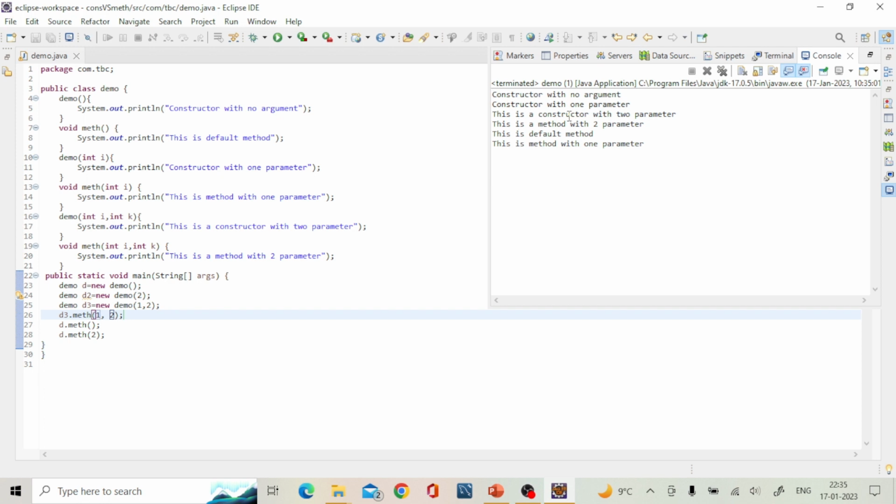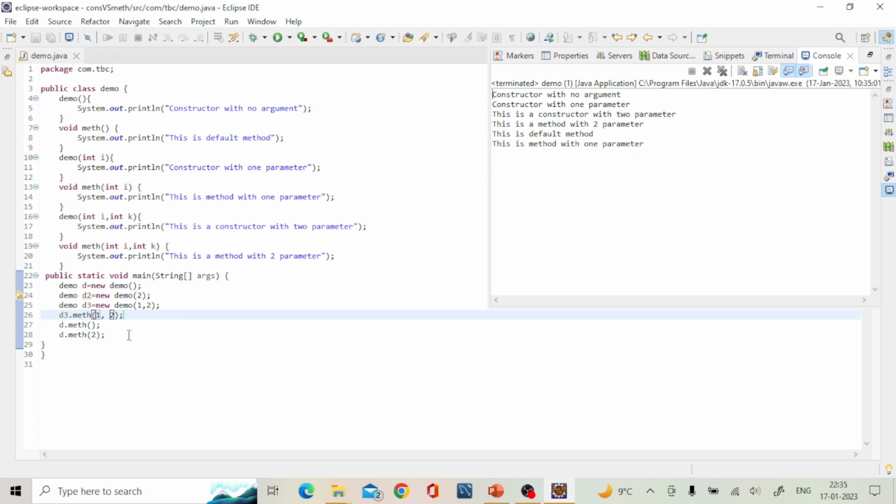so here हम देख सकते हैं अपना आउटपुट, constructor with no argument, the constructor with one parameter that is 2 which we passed in the int i having one parameter, the constructor with two parameters which we passed in int i, int k as values 1 and 2,